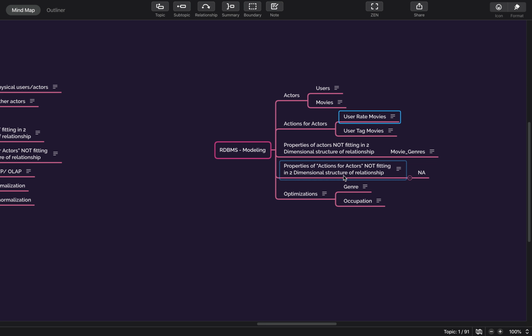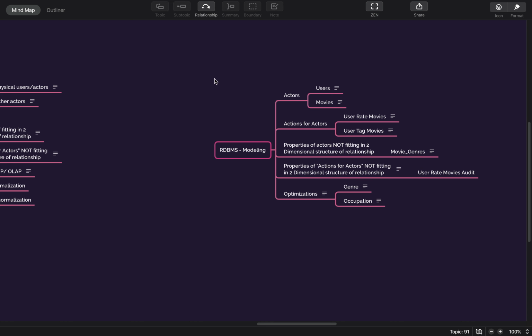Now the user can change the rating of a movie many times, so it's not a one-to-one relationship. So now I need to create another table, something like this: user rate movies audit. Whenever there is a change, I will push the data here with the change date, and then the new rating will come here. This is not a one-to-one relationship, so that's why I created another table for that.